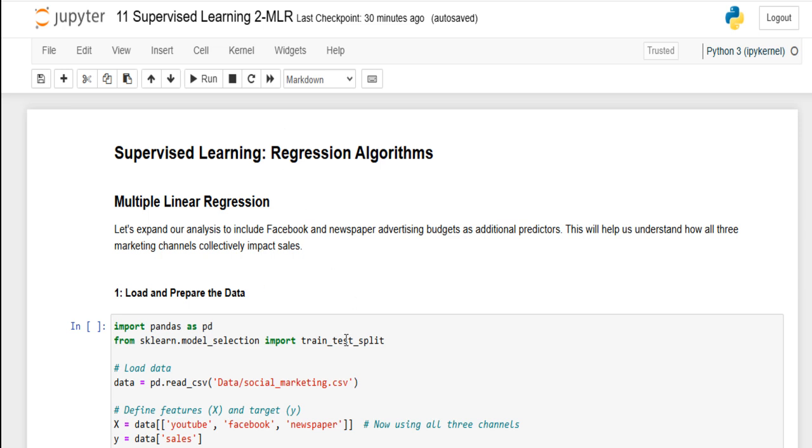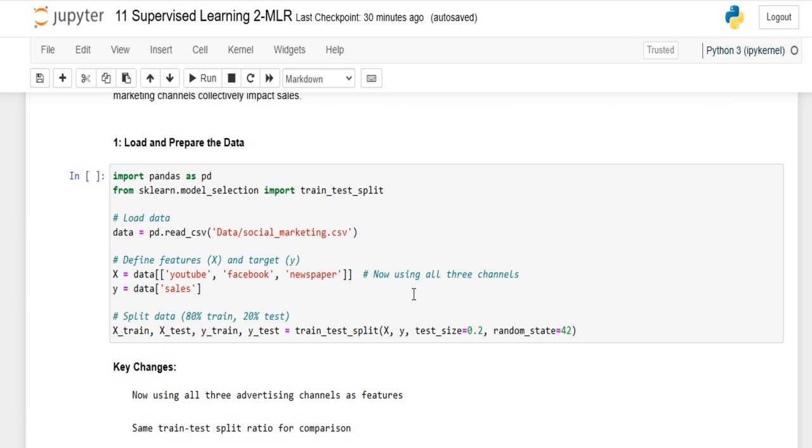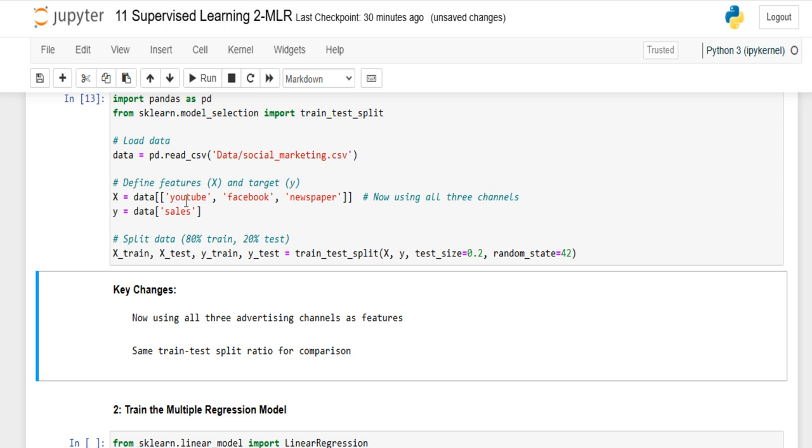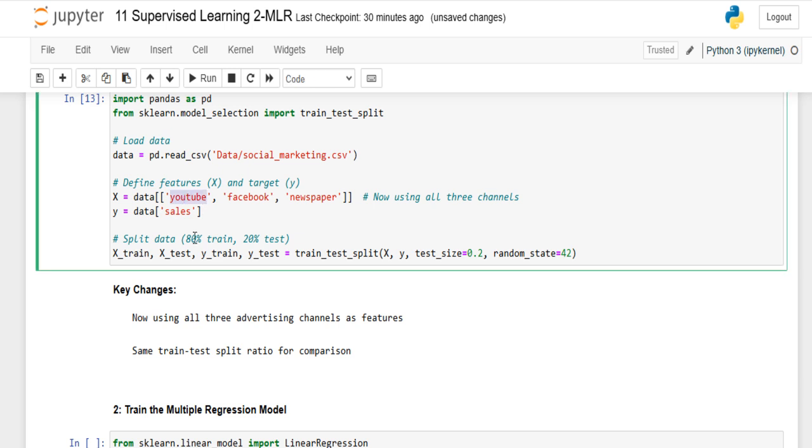Let's bring our data in as usual. The same data we have used before, I just run it again fresh. This is our social marketing data from last time, but then we only included YouTube. Now we are expanding to Facebook and newspaper, using all three channels together. Our y is sales, which is our target variable.